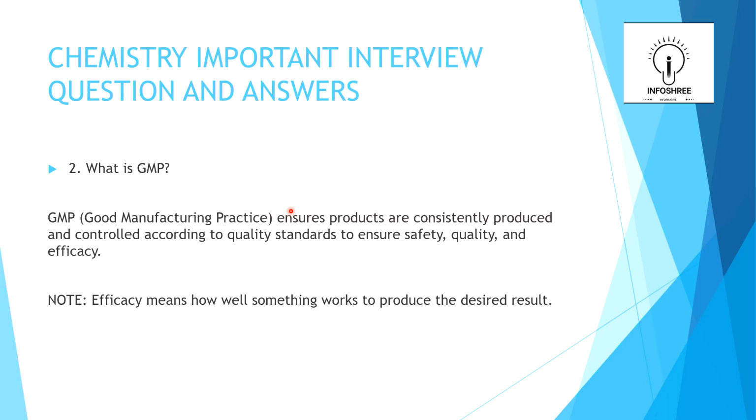What is GMP? GMP means good manufacturing practices. It ensures products are consistently produced and controlled according to quality standards to ensure safety, quality and efficacy. The name itself indicates good manufacturing practices. To make products, we need to follow some practices laid down under the guidelines of a higher authority. For that, it's called GMP.